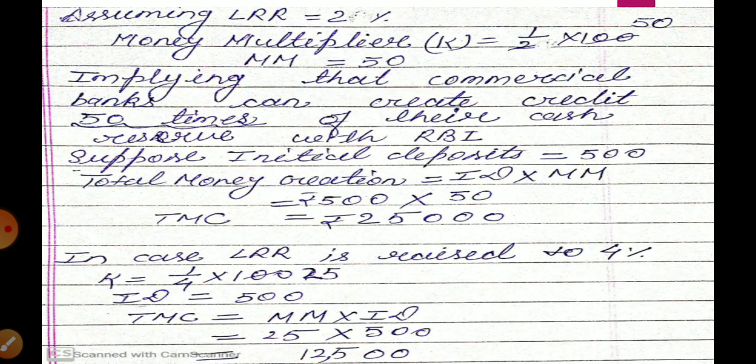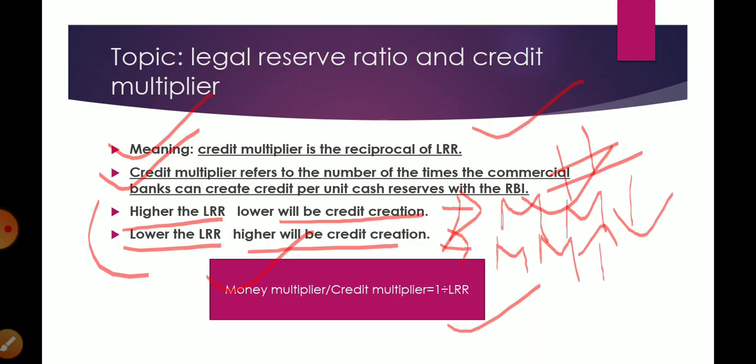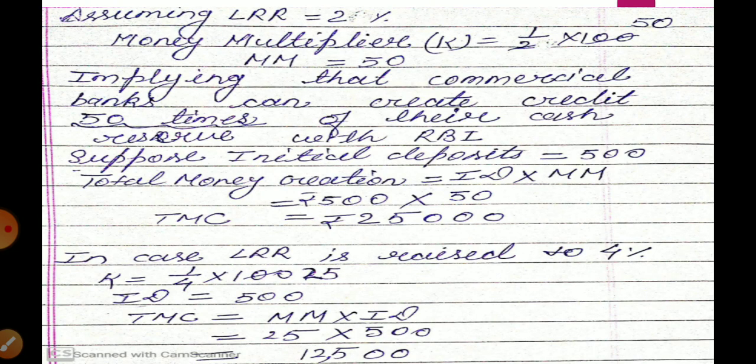Next, I had written that if legal reserve ratio is high, then the value of money multiplier is low, and if legal reserve ratio is low, then money multiplier is high and credit creation is high. So that is explained here.